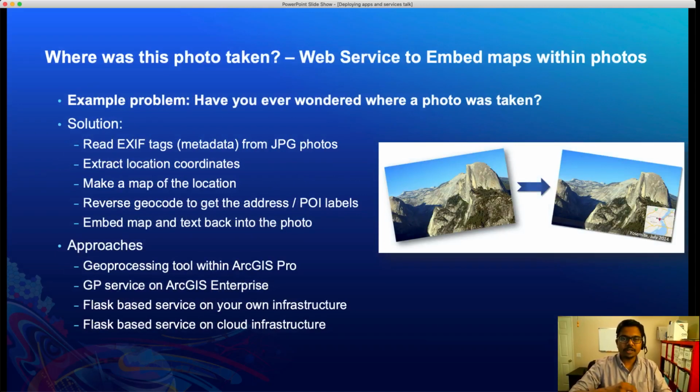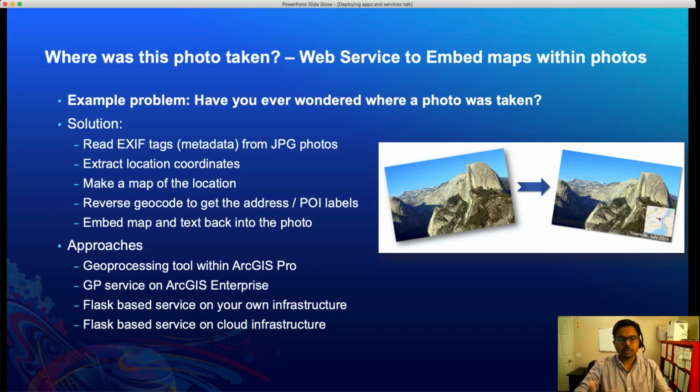Have you ever looked at a vacation photo and wondered where that photo was taken? How nice would it be if you could build an application that reads the metadata from the photo and embeds maps and location or address information right onto the photo? We can do that these days because modern cameras and cell phones store GPS coordinates, along with much other information, in the metadata region of your photo's data structure. Then we can use an appropriate library to read that information and make a map out of it.